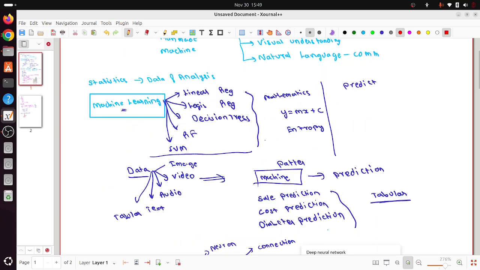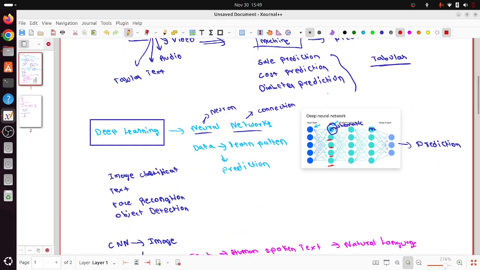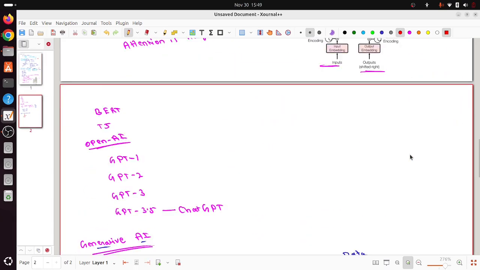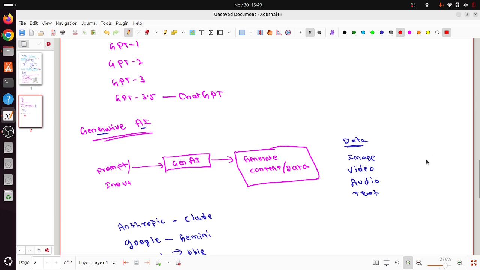In machine learning, the number of parameters was very few, like a maximum of 10 or 15. In deep learning, you can have n number of neurons, up to some millions. But in generative AI, it went to billions.